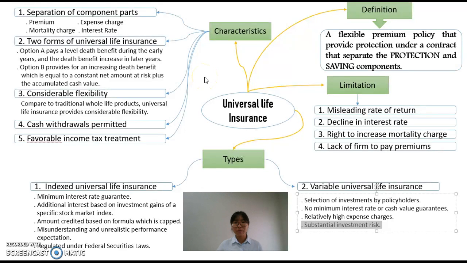That's all for our group presentation. Before we end, let's watch the movie about universal life insurance.